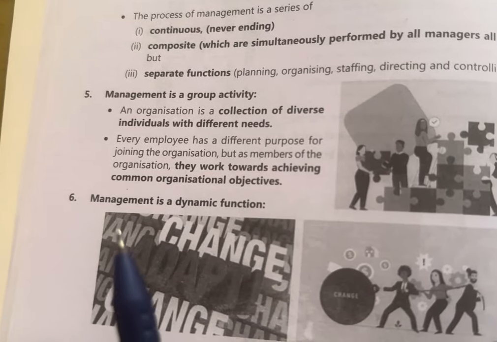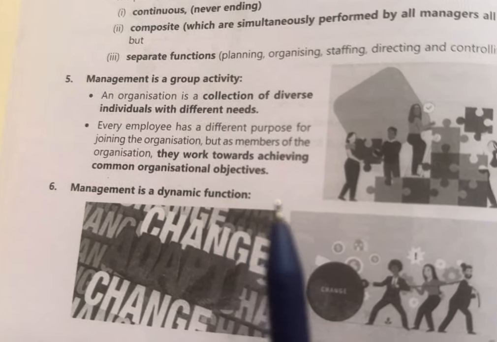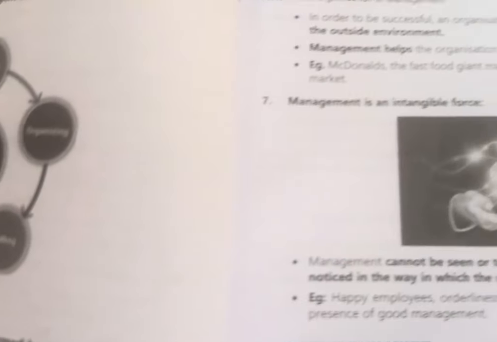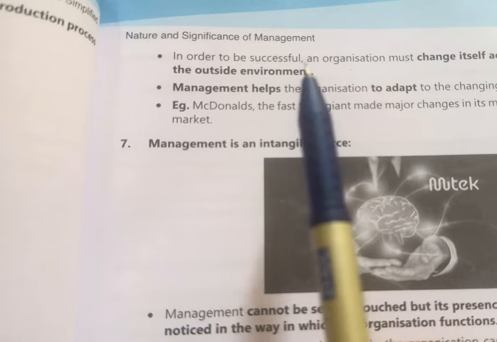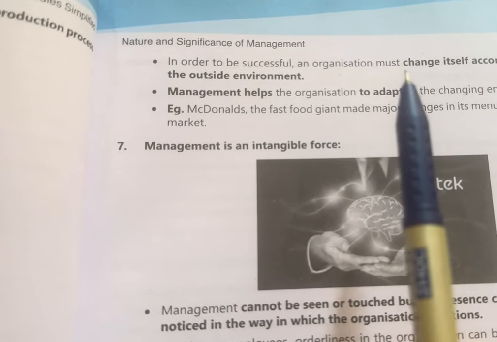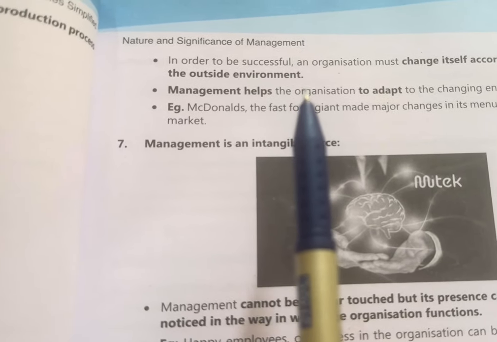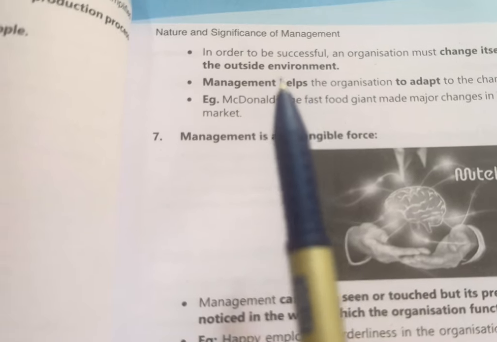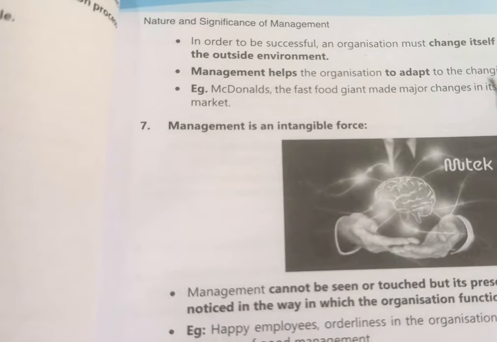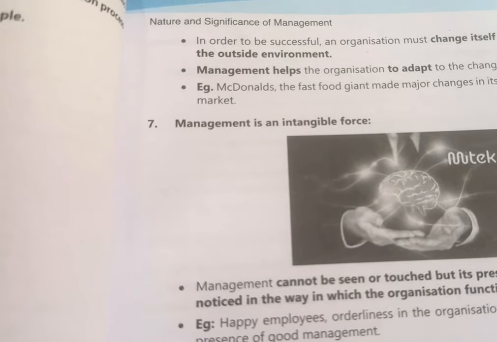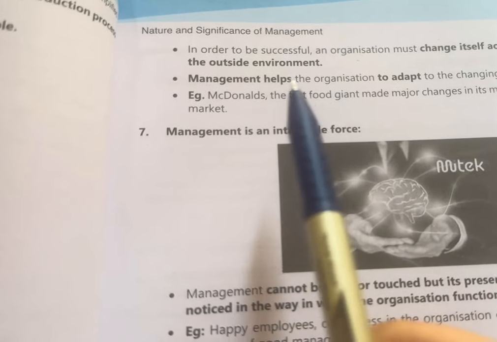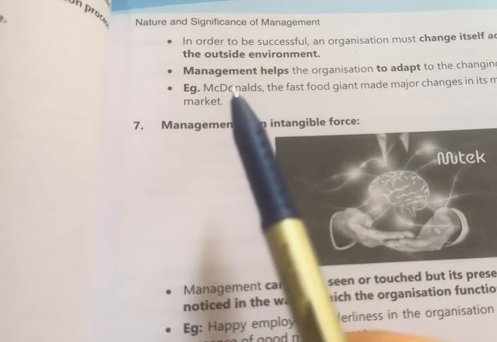The next characteristic is that management is a dynamic function. In order to be successful, an organization must change itself according to the needs of the outside environment. So here they are talking about how management is a dynamic function. It has to change according to the outside environment prevailing.